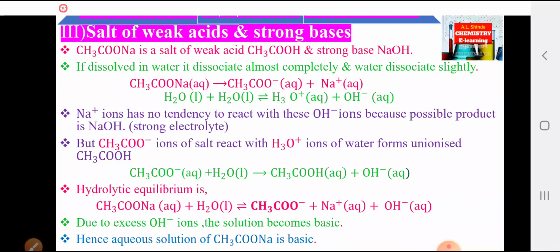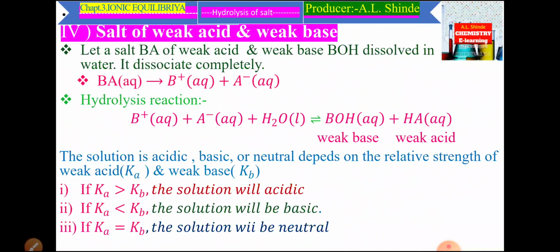Now, the fourth type of salt, that is salt of a weak acid and weak base. Let a salt BA of a weak acid and weak base BOH be dissolved in water. It dissociates completely.